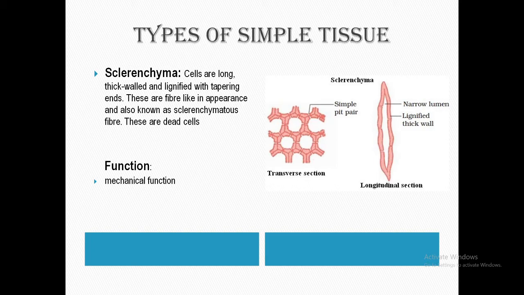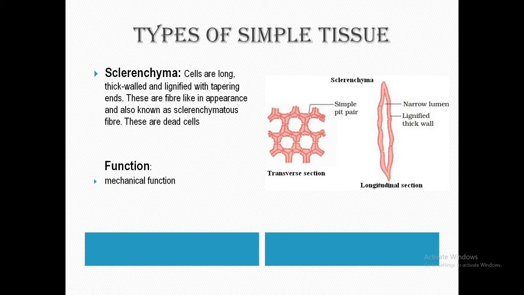It is dead tissue. Parenchyma and collenchyma are living tissue, but sclerenchyma is dead tissue, without any protoplasm at maturity. The walls are thick with strong thickening, and simple pits are located. Lignified thick wall is present in sclerenchymatous tissue. Sclerenchyma has a small lumen-like structure. That means small cavity-like structures are present, known as the lumen.